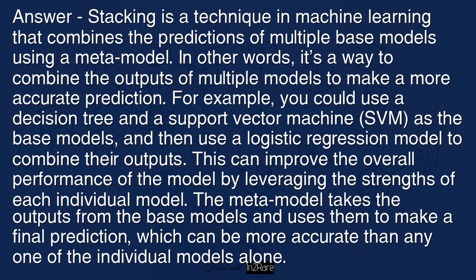This can improve the overall performance of the model by leveraging the strengths of each individual model. The meta-model takes the outputs from the base models and uses them to make a final prediction, which can be more accurate than any one of the individual models alone.